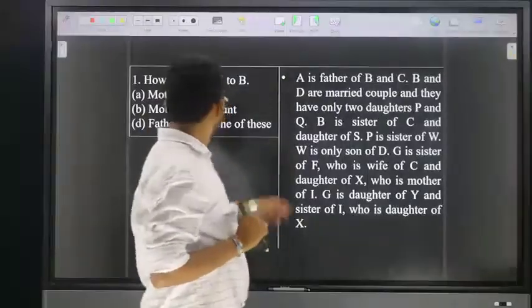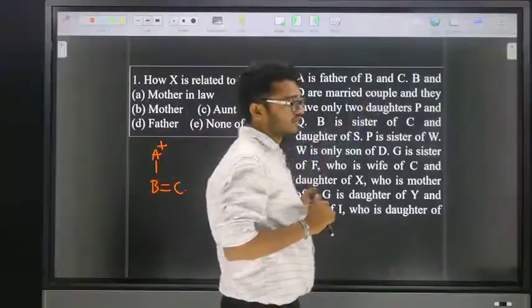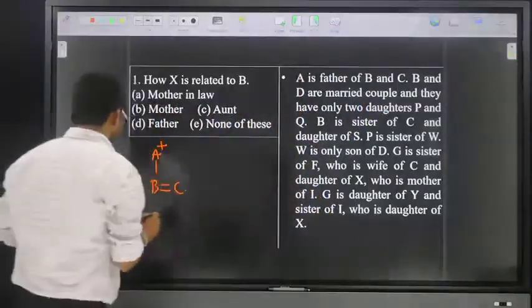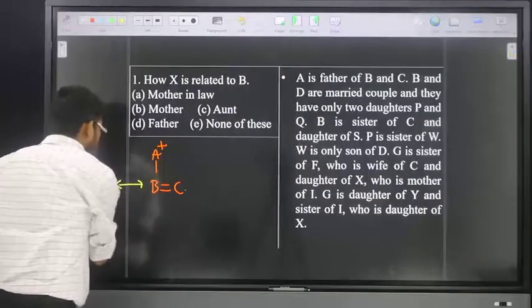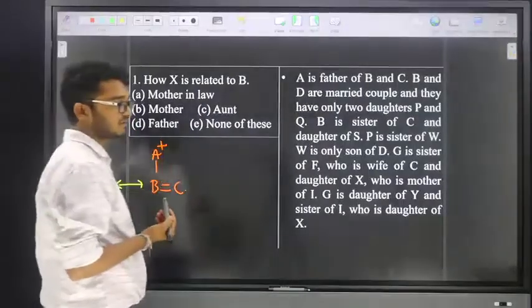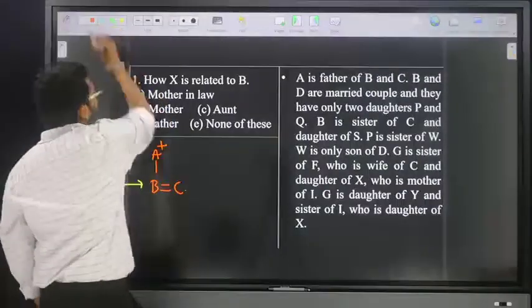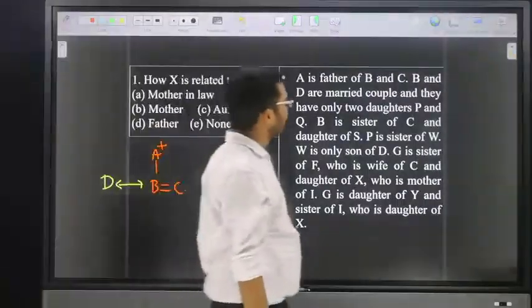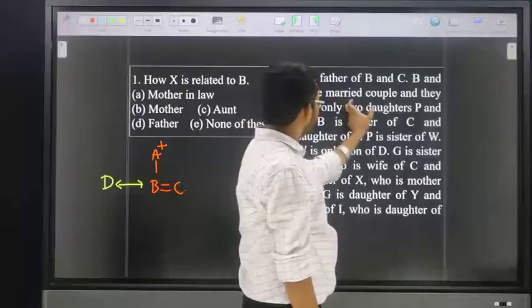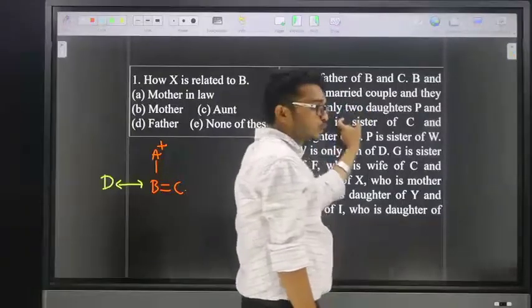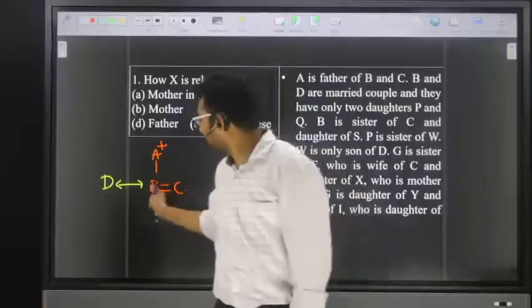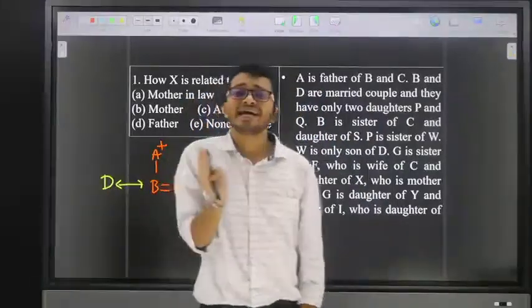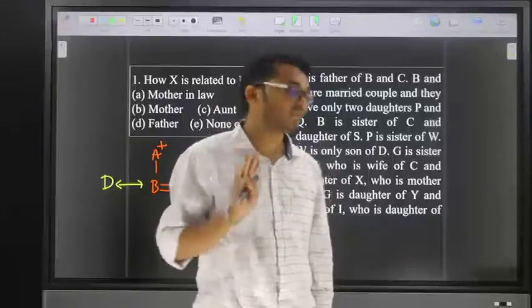The next one is: B and D are married couples. Next, they have only two daughters, P and Q. So the mention is: B and D are married couples and they have only two daughters, P and Q.